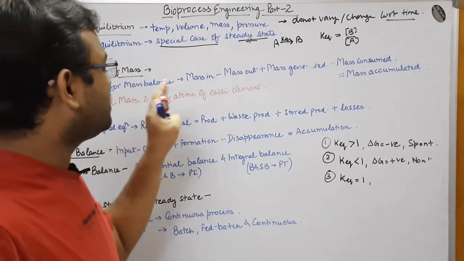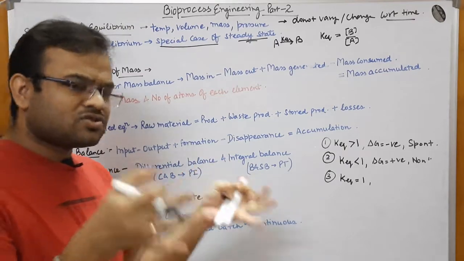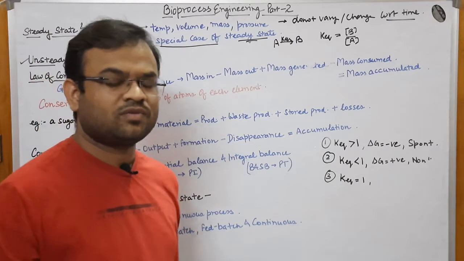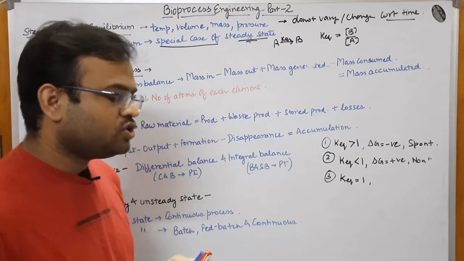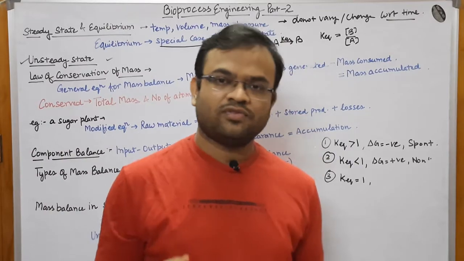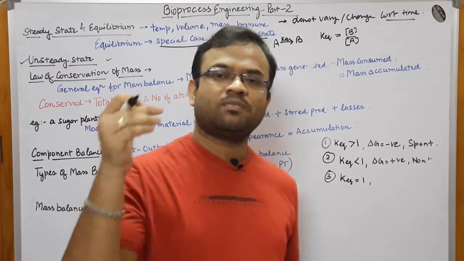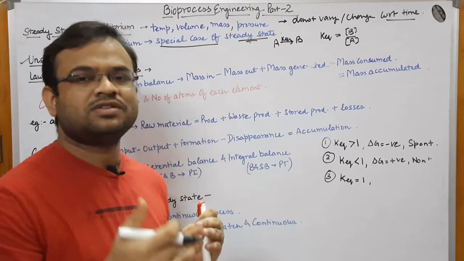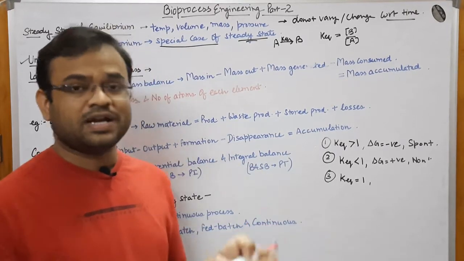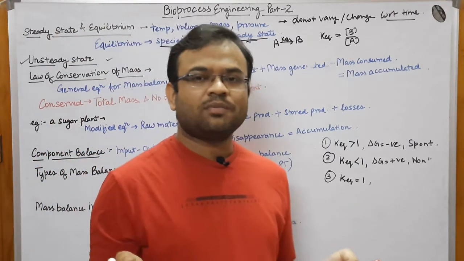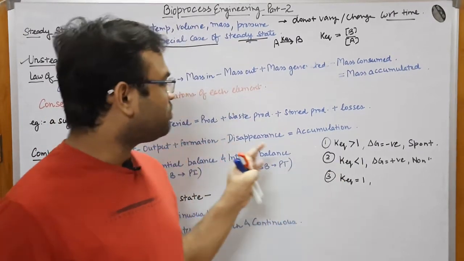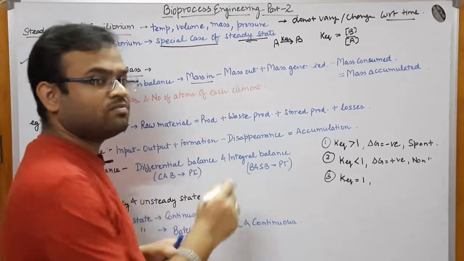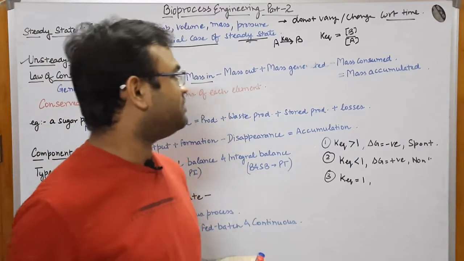Let us first of all learn about this. Let us talk about a fermenter that you are using. You are putting in some mass. What mass are you putting in? Let us say you are putting in the nutrients for the bacteria to grow, then the bacteria themselves, then you might be putting in some water, vitamins or nutrients, whatever, depending upon the process that you want to do, you will put in your mass. So this is the mass in, or what mass you have put inside the fermenter.